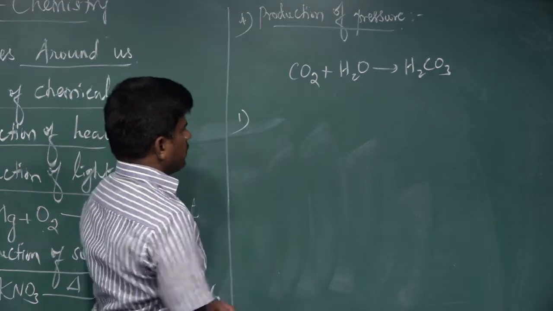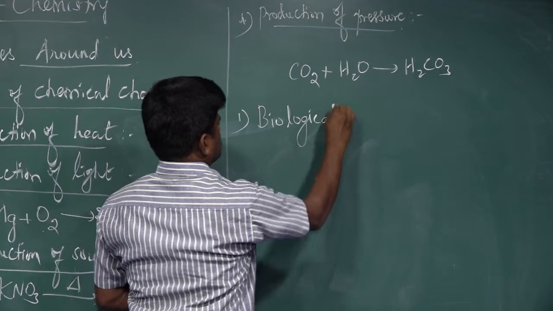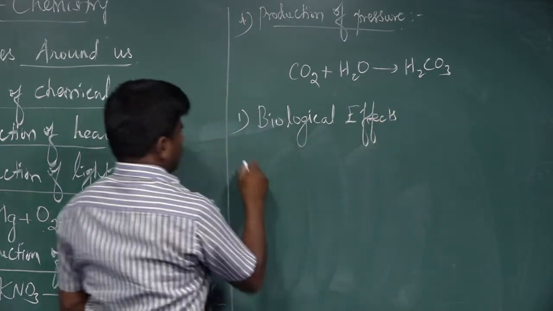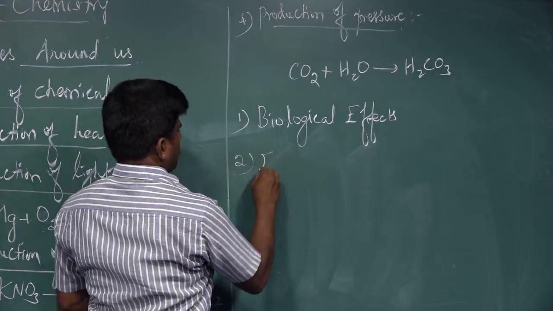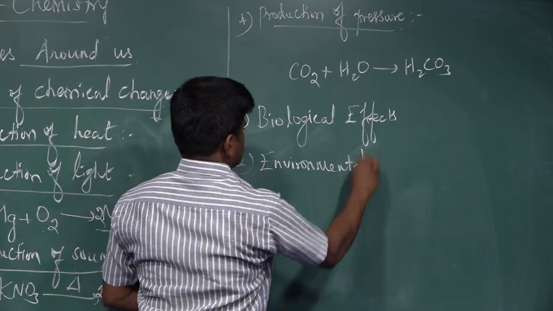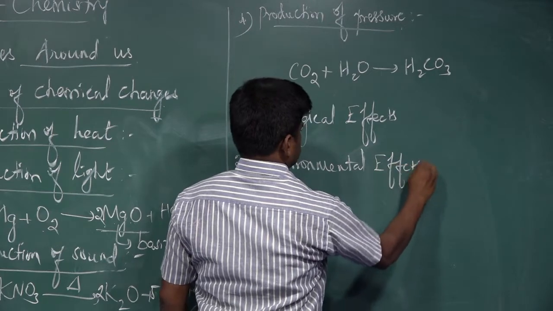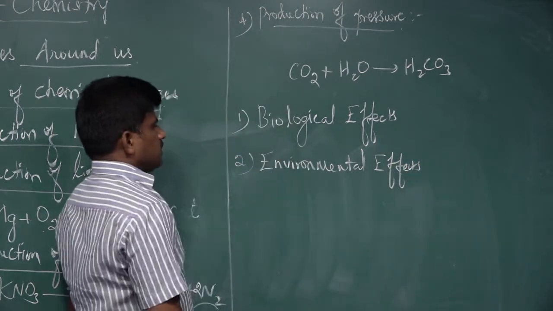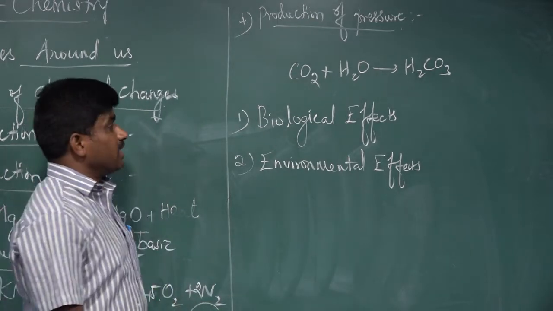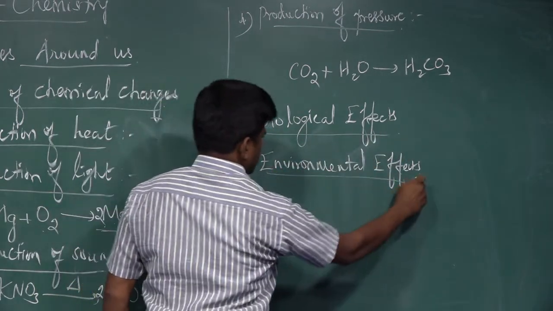The first effect is the biological effect, and the second one is the environmental effect. These are the two important effects that also take place when a chemical reaction happens. Let's see these two effects in detail.